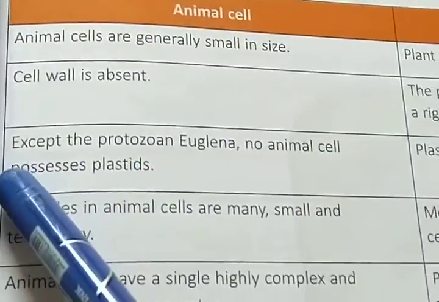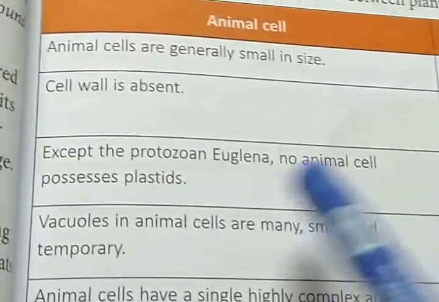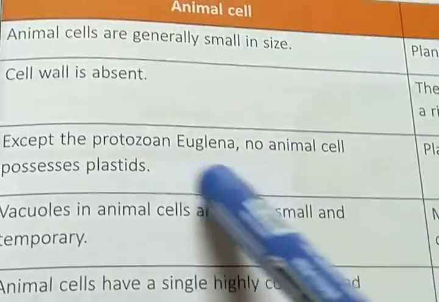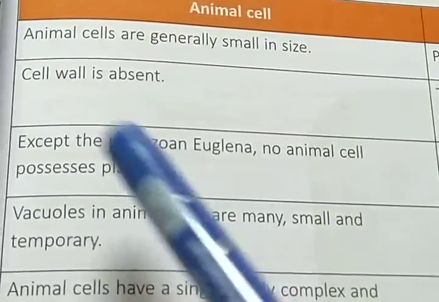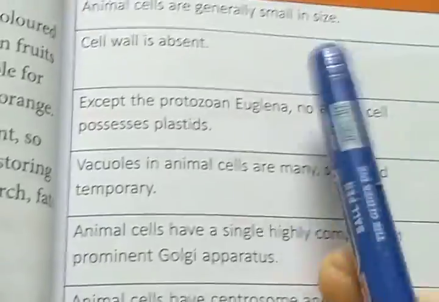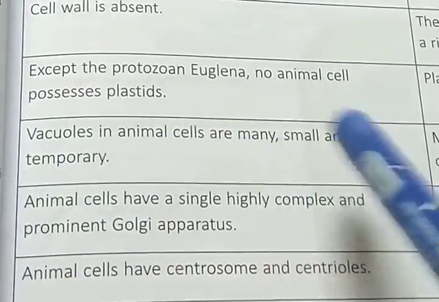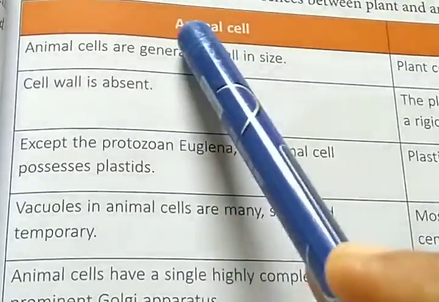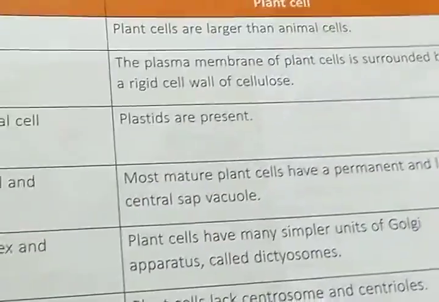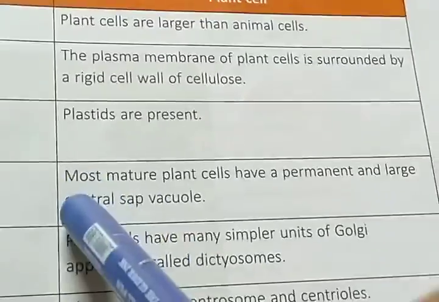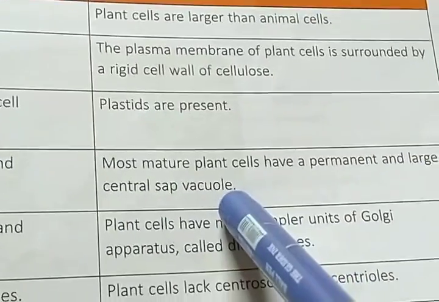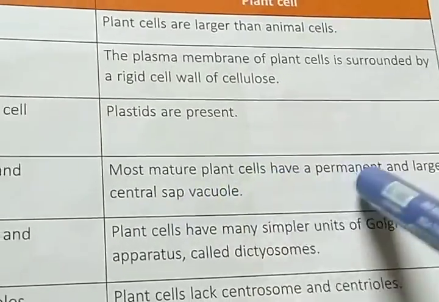Next, animal cell. Except the protozoan euglena, no animal cells possess plastids. So normally, in animal cells plastids are absent except in the protozoan euglena. Plastids are present in plant cells. Vacuoles in animal cells are many, small and temporary. But in plant cells, most mature plant cells have a permanent large central sap vacuole. I mean, the vacuoles are large in size and they are permanent.